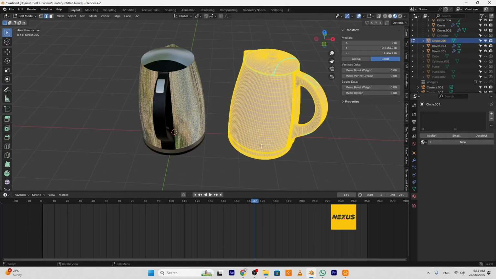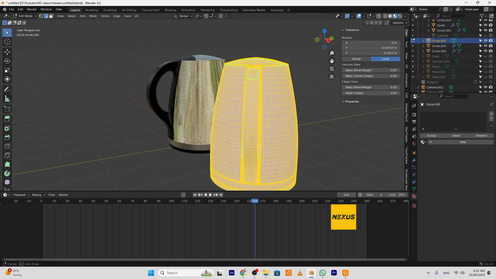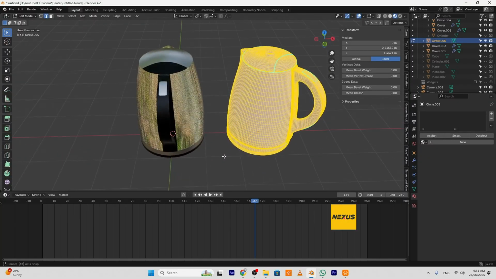Hi everyone. Today we will model this beautiful electronic kettle. Let's jump into Blender and get started.